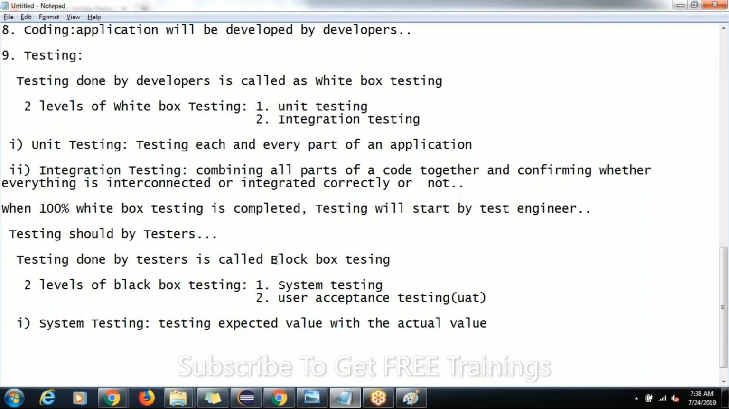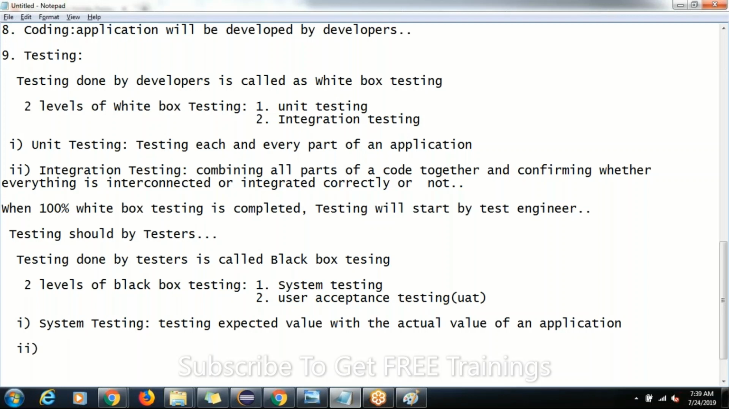What is our job, guys? Being a tester, we have to perform black box testing. Under black box testing, how many levels do we have? Two levels of testing: system testing and acceptance testing. What is system testing? As a test engineer, testing the expected value with the actual value of an application is called system testing. It's very important, guys. Tomorrow I'm going to ask questions on all this.